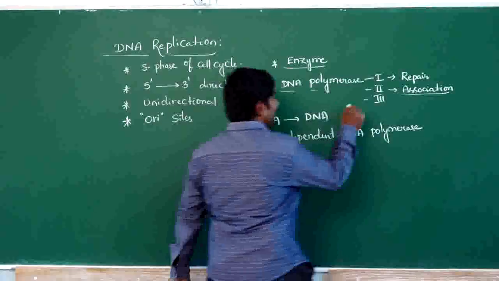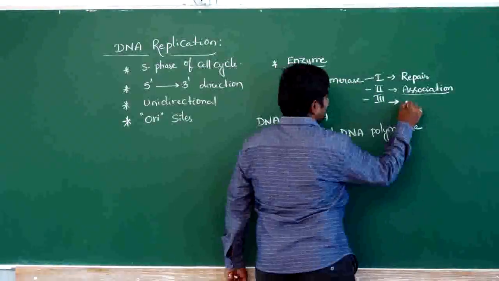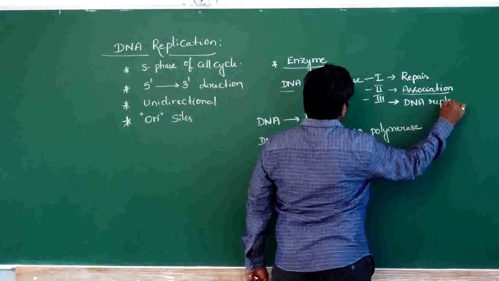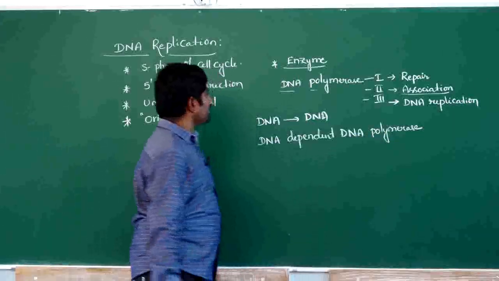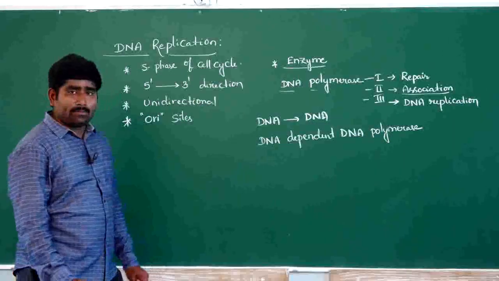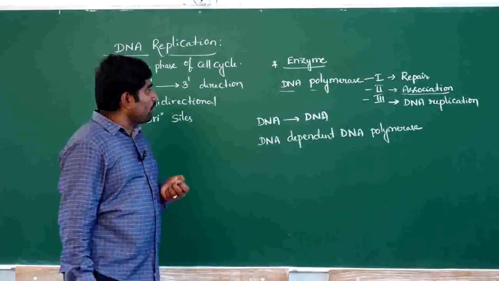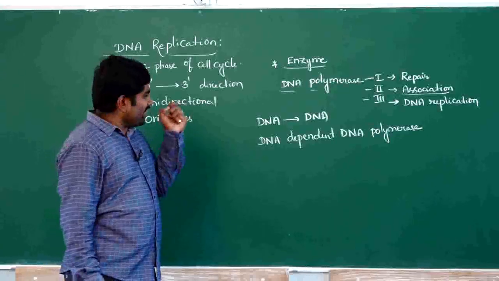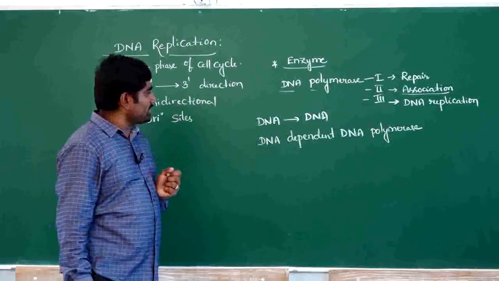DNA polymerase 3 is the main enzyme for DNA replication. In prokaryotes there are 300 to 400 molecules of DNA polymerase 1, but only a very limited number of DNA polymerase 3 molecules.